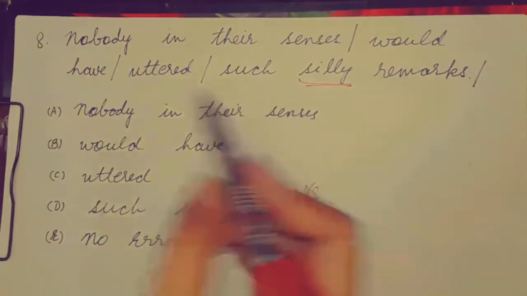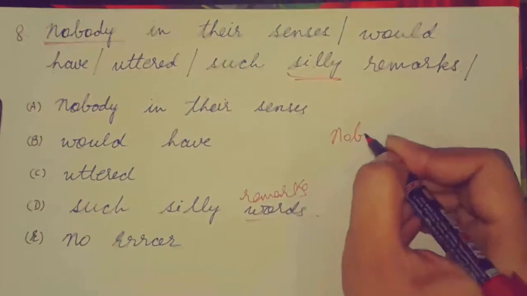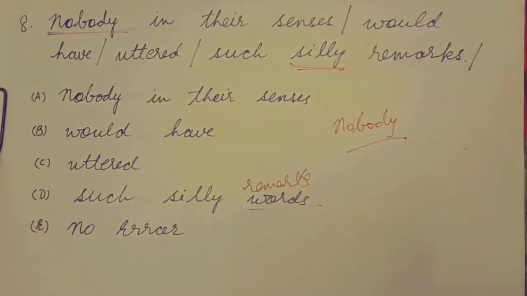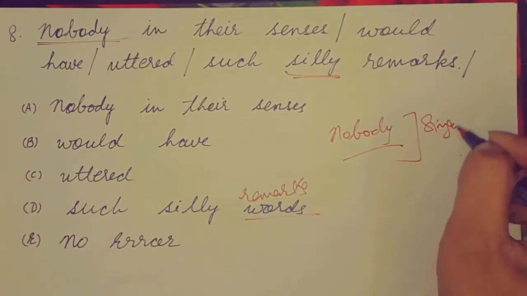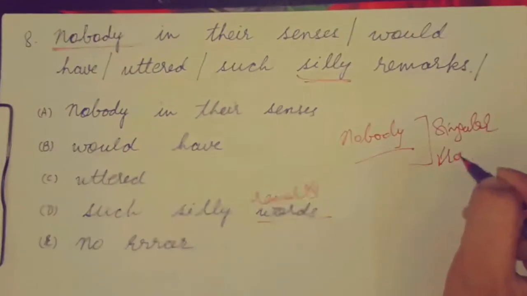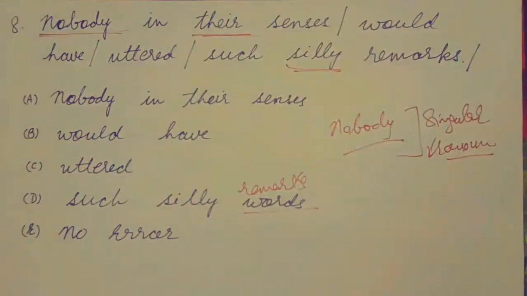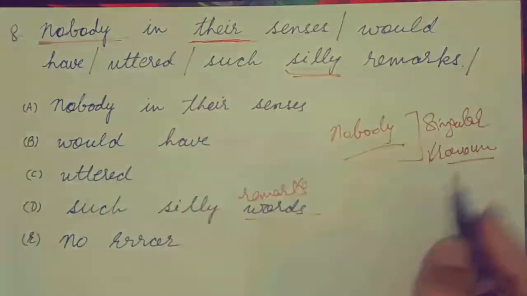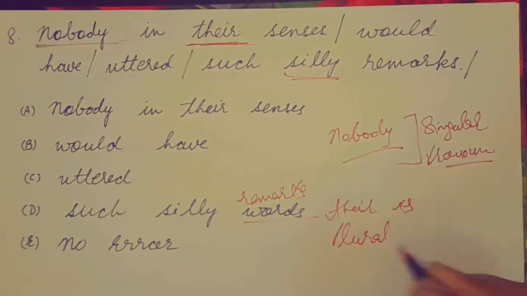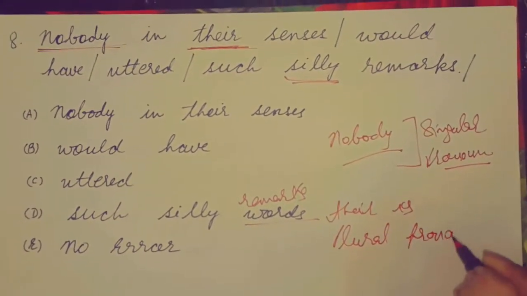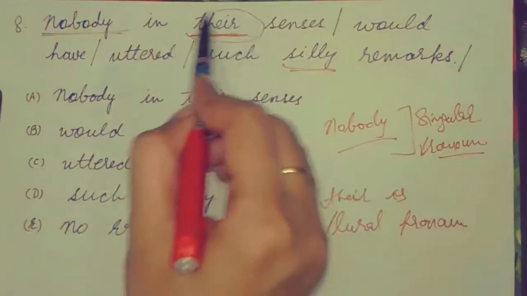So we are talking about nobody. Nobody should be followed by singular pronoun. So there is the pronoun, but there is plural pronoun, and we know that nobody should be followed by a singular pronoun.